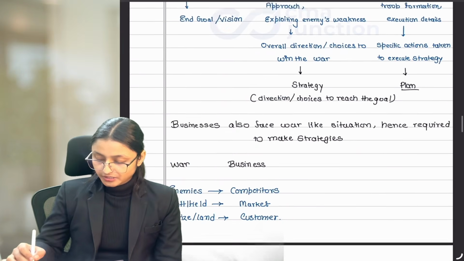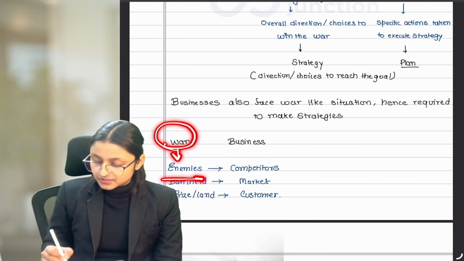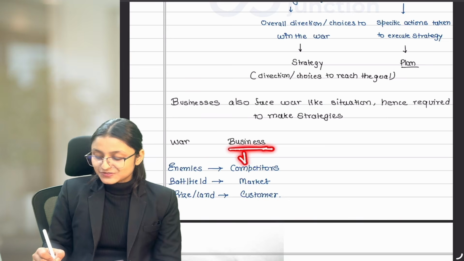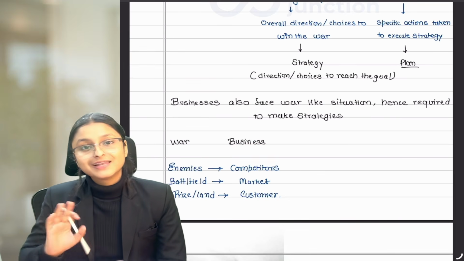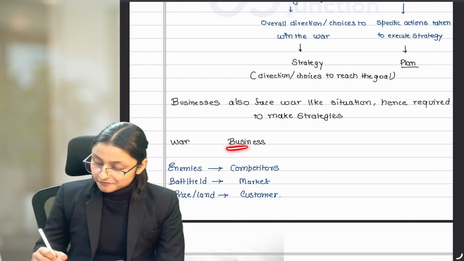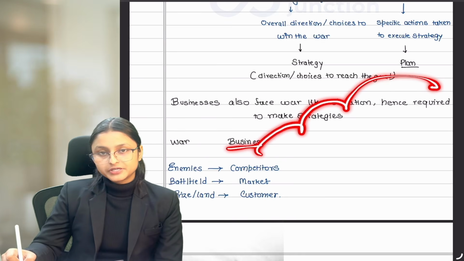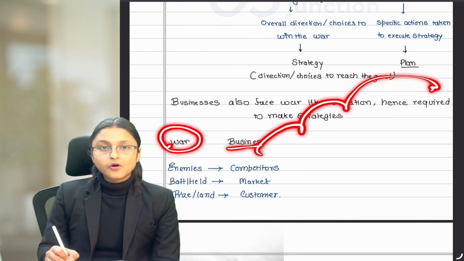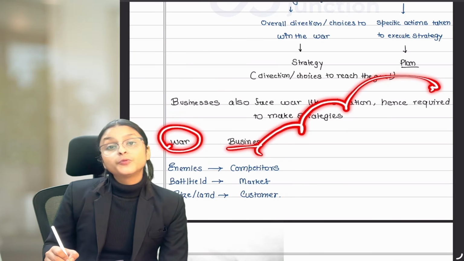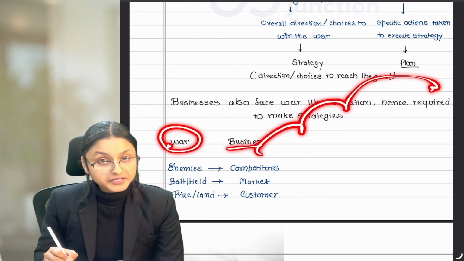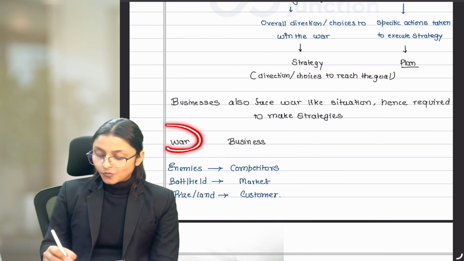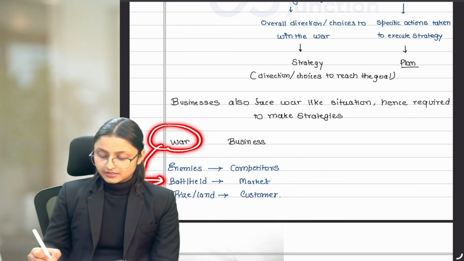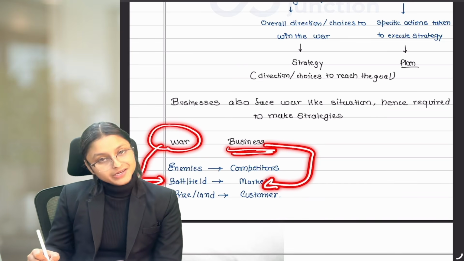Because think about it here, war has enemies. Businesses have competitors, which is not lesser than enemies, because every business wants to win over competitors. And in every war, the parties want to win over their enemies, right? Similarly, war happens in the battlefield and businesses happen in the market.